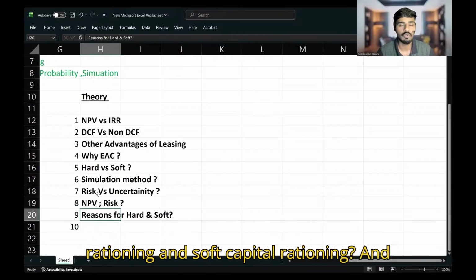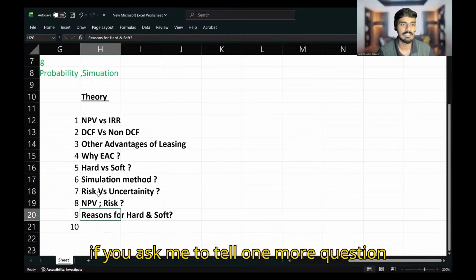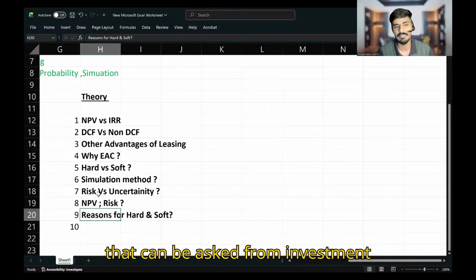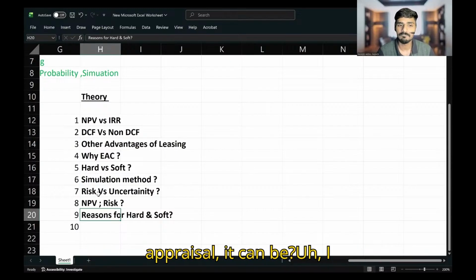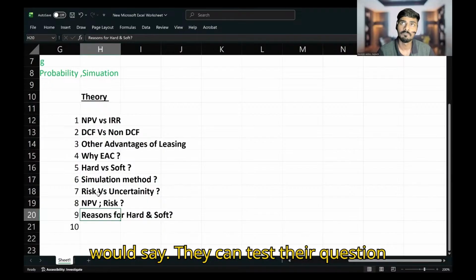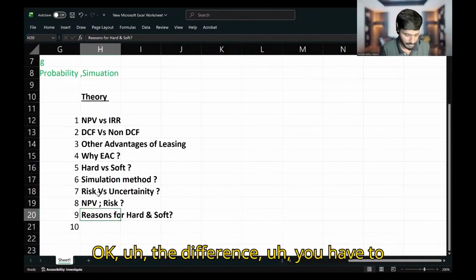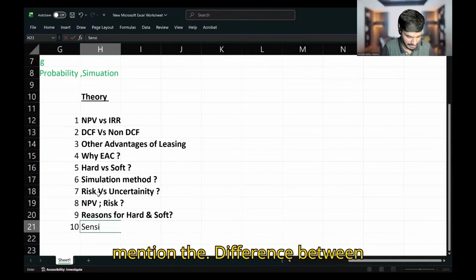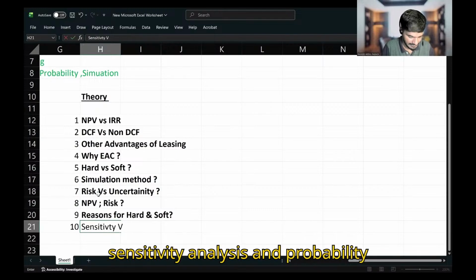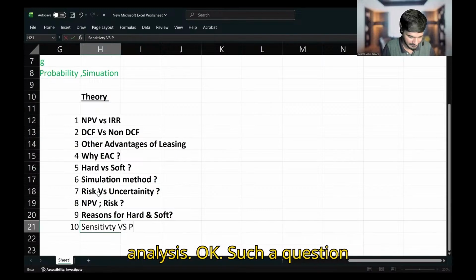And if you ask me to tell one more question that can be asked from investment appraisal, they can test a question like the difference between sensitivity analysis and probability analysis. Such a question can also be tested.